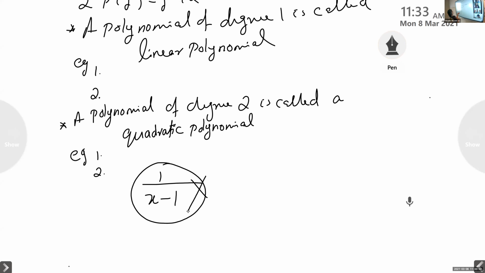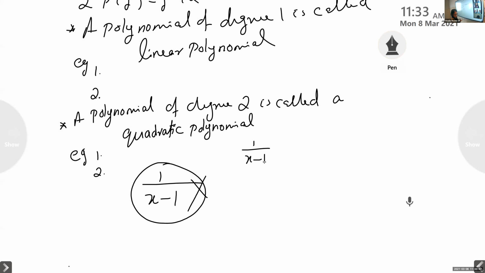When we write its power, x minus 1 whole raised to a negative power will come. If a negative power or a fractional power comes, we can't say it is a polynomial. For polynomials, the powers must be integers. So 1 by x minus 1 is not a polynomial.